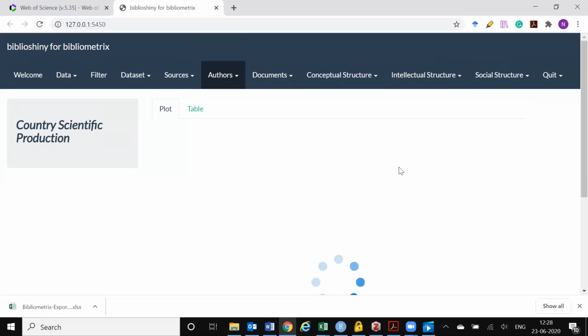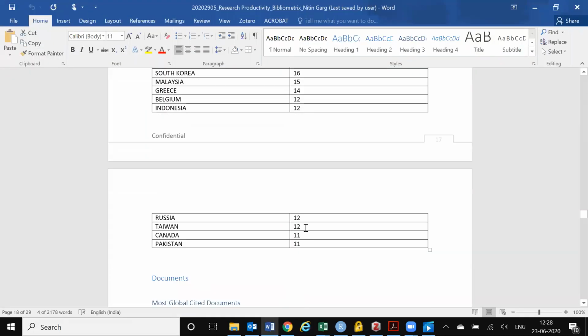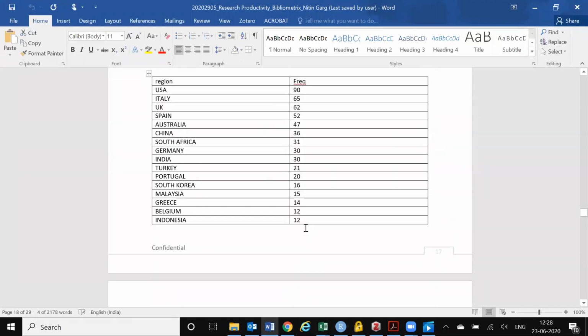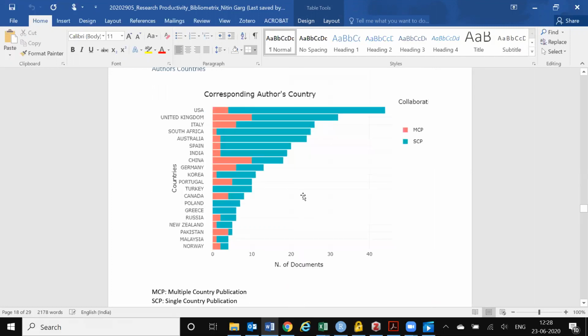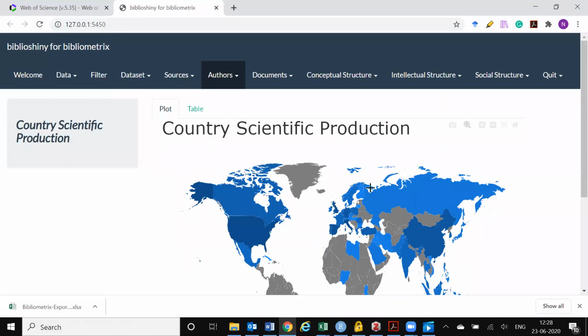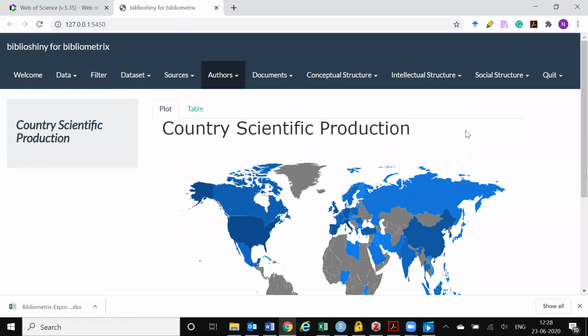I think since this is taking time, I will just show you here. It is a table in my analysis, US had 90 publications, followed by Italy and followed by UK. This was something very similar to the previous graph which we had shown out here. So let's move forward. So here it is in a form of a graph, which is not useful.